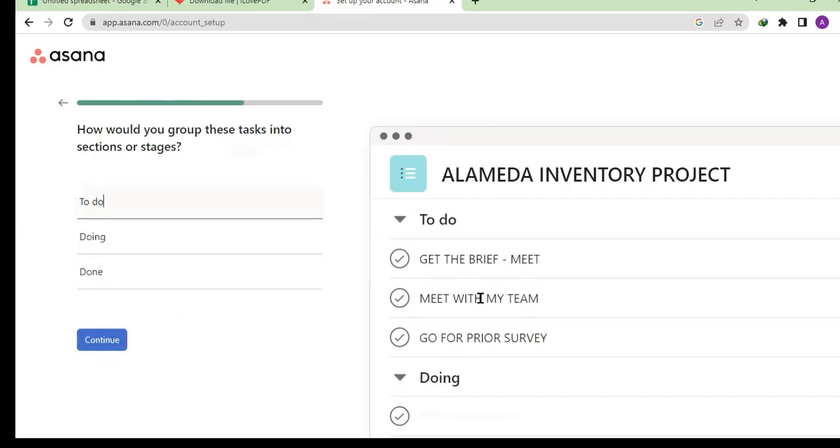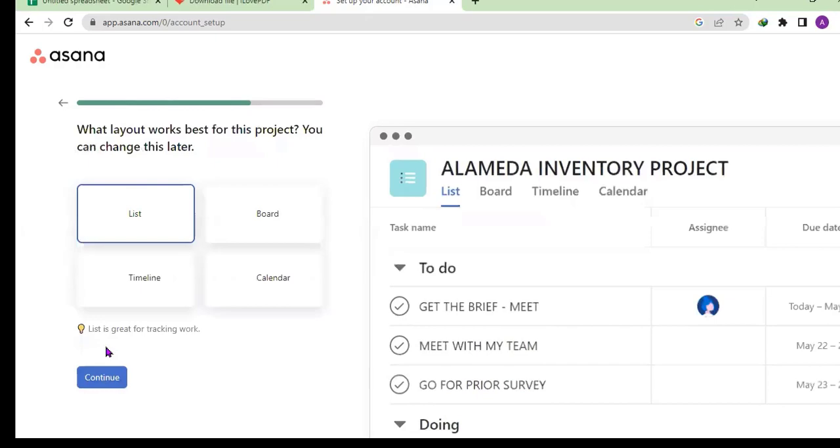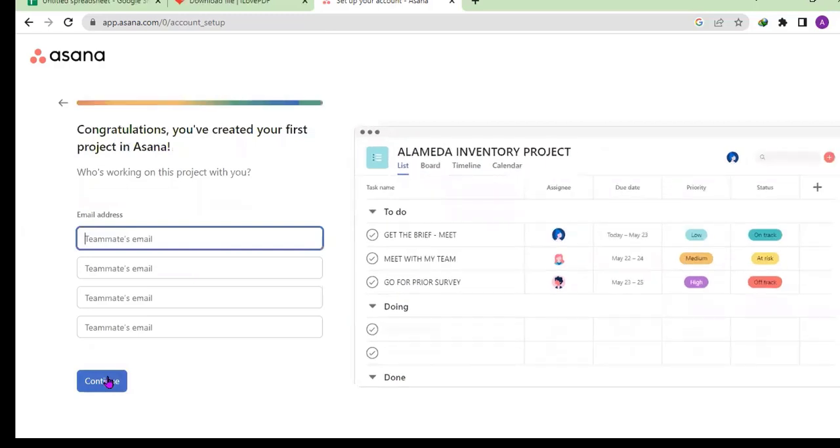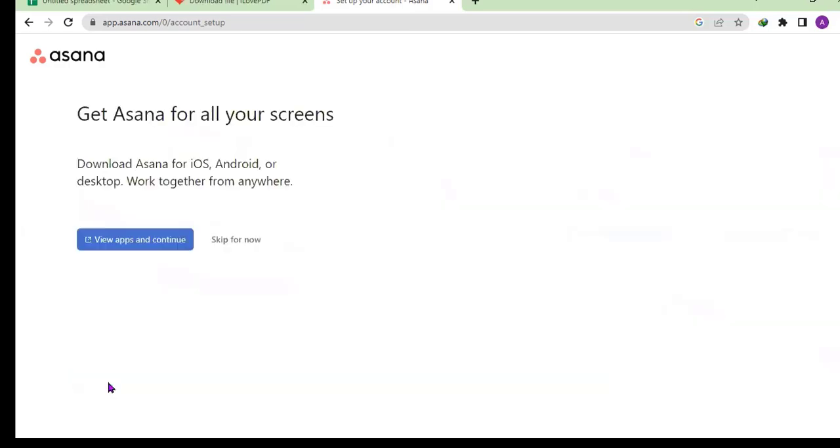Then we continue. Now you can add to this. This interface is divided into three: to do, doing, and done. So let's continue first and see. So this is what we have. We can have it in a list form or board or timeline or whatsoever. So continue. And let's say you want to invite people to join you as a team, put their email here and continue.